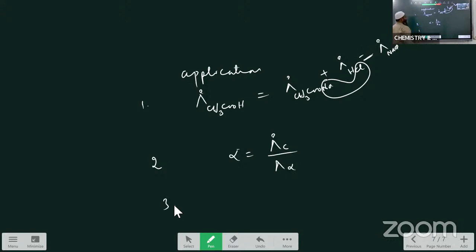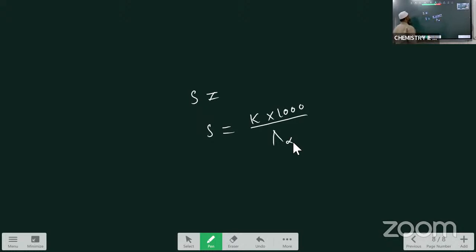The third application is that the solubility of a sparingly soluble salt can be calculated. Solubility of the sparingly soluble salt, S. This is the solubility. This can be calculated with this formula, using the conductance at infinite dilution. So by means of this formula we can calculate the solubility of a sparingly soluble salt like BaSO4. These are some of the applications of the Kohlrausch law.